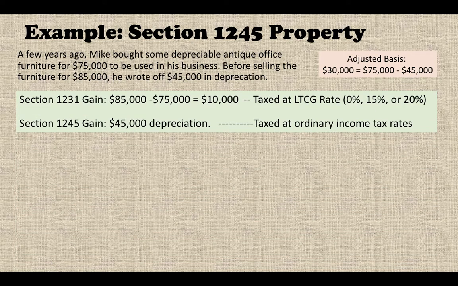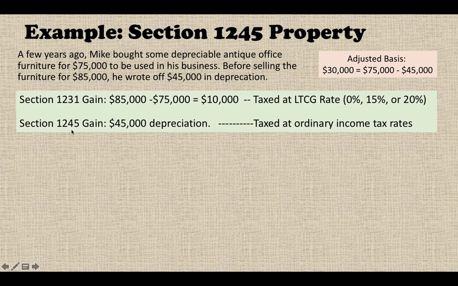However, in this first situation, when you sell at a gain, you can use the adjusted basis to calculate everything. But for a quick way to get the answer, because you bought your furniture at $75,000 and sold at $85,000, you get a gain of $10,000. This gain will be treated as a 1231 gain, a long-term capital gain, so you use the long-term capital gain rate.